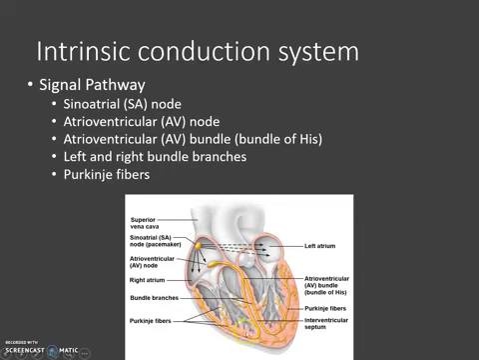In the outer walls of the ventricles, they branch into smaller structures called Purkinje fibers. So the electrical signal starts at the sinoatrial node, then travels through the AV node to the AV bundle, then down through the bundle branches, and then into the Purkinje fibers. This ensures that the atria contract first, and then the signal gets passed through the ventricles so that they contract second.